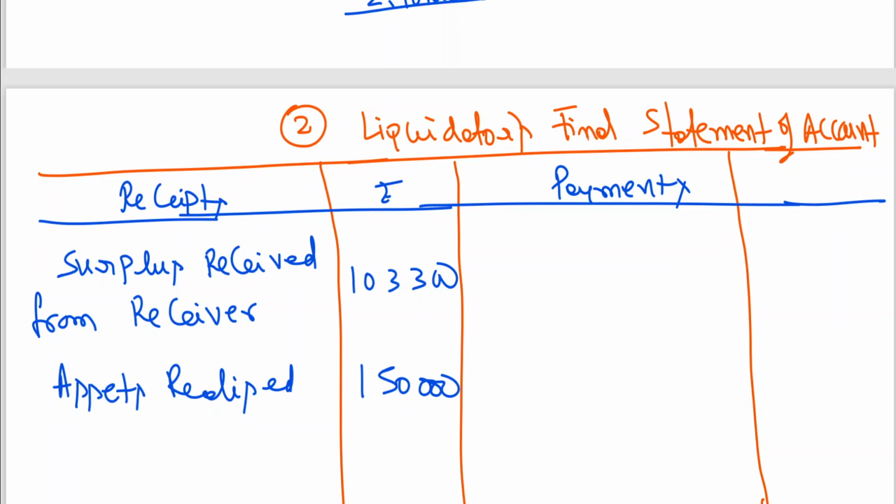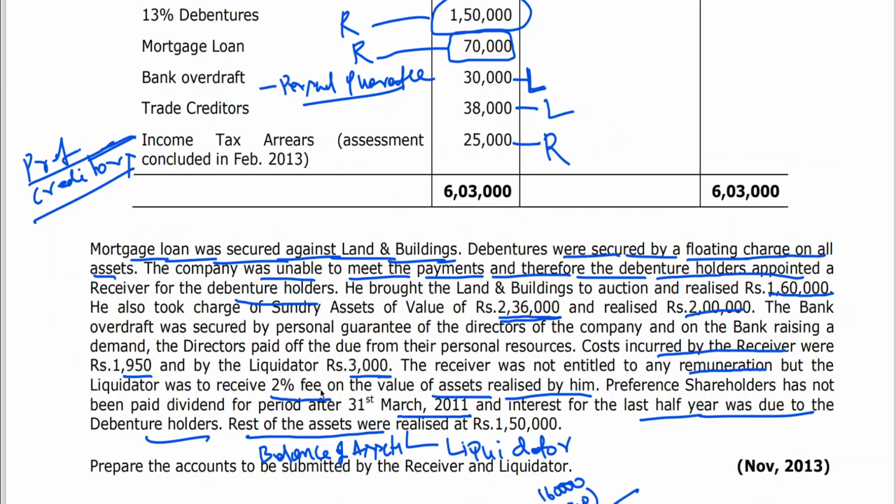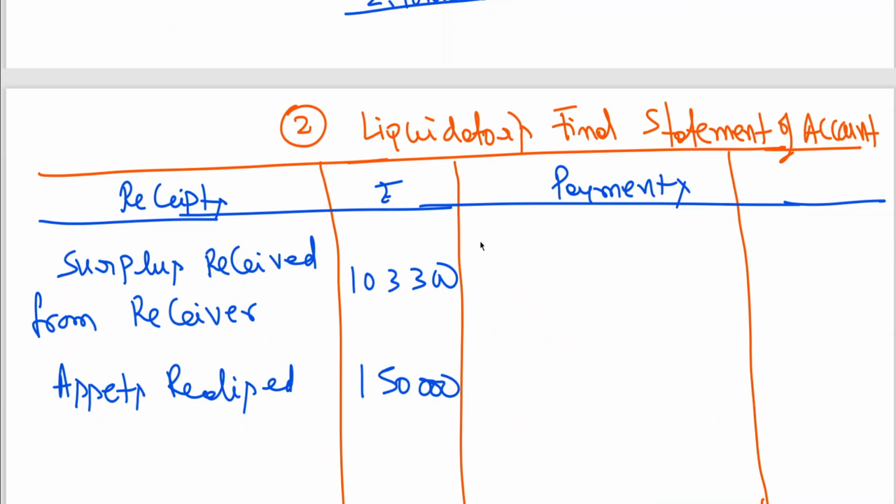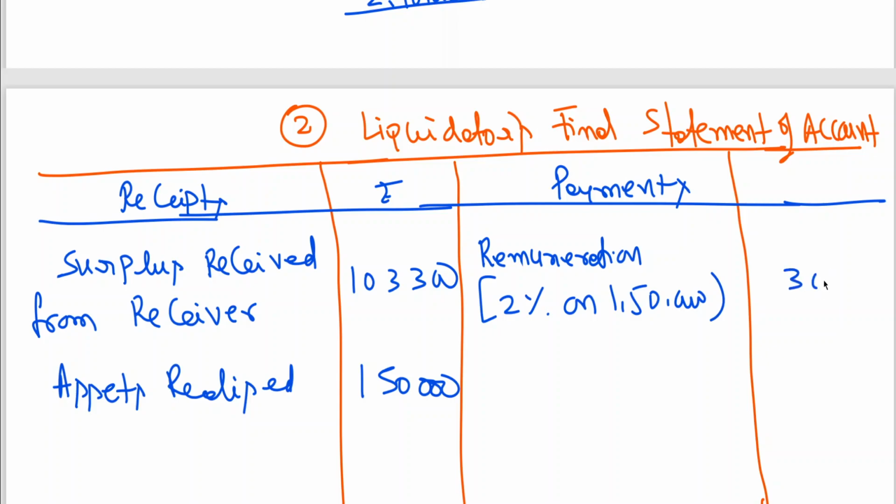Now we have here liquidation expenses 3,000, and he is also expecting remuneration of 2%. So 2% on 1,50,000 comes to 3,000.